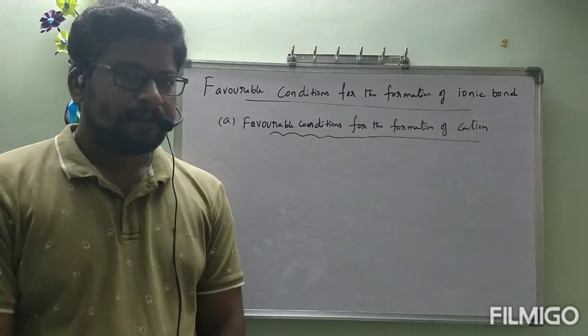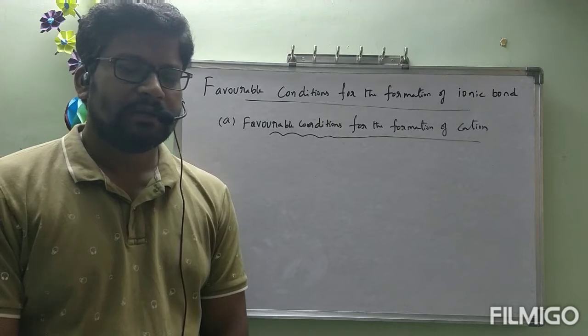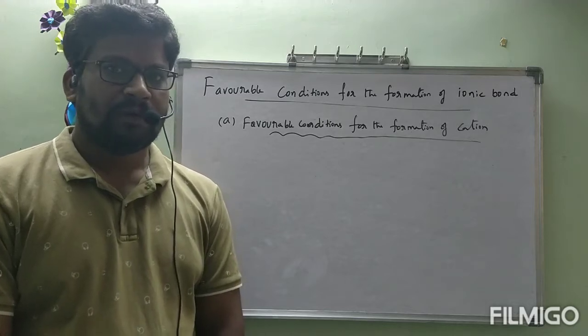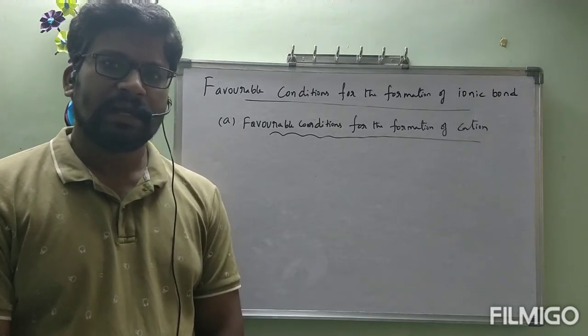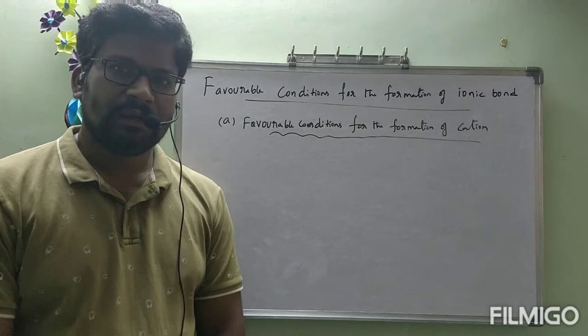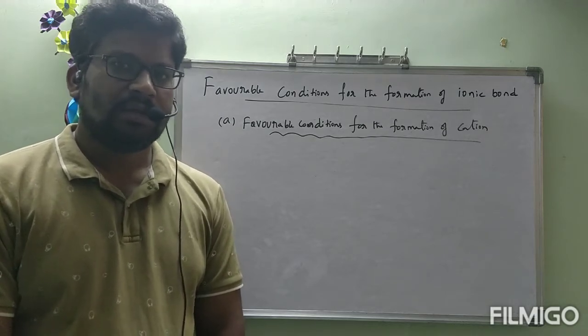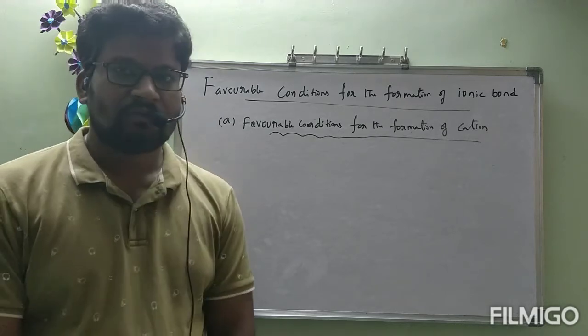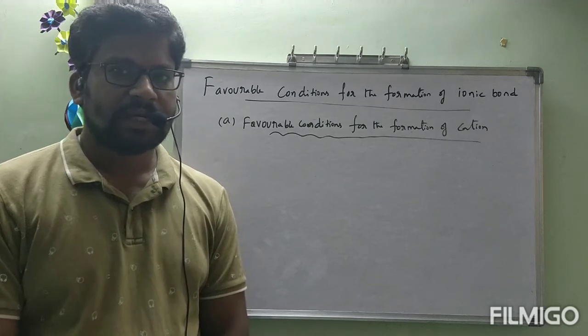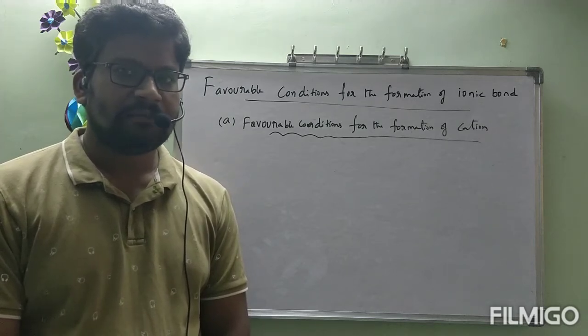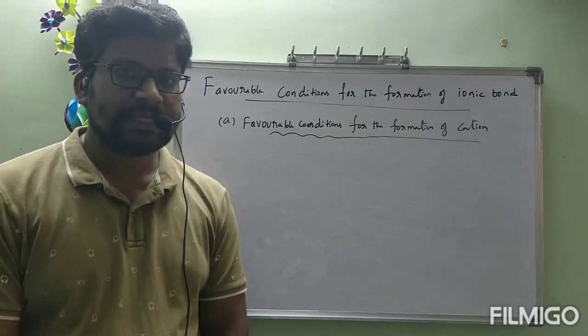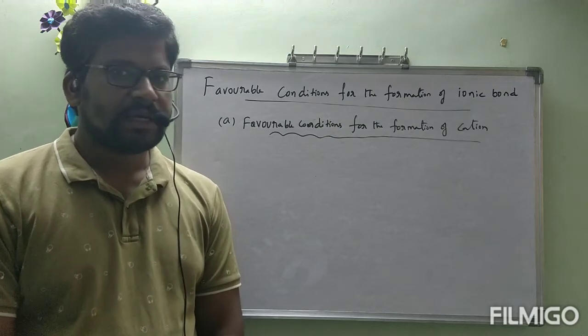When will a neutral atom be converted to a cation? By losing an electron only, correct or not? By losing an electron. So indirectly we are seeing what are the favorable conditions for the neutral atom to lose the electron easily. Those conditions we are going to see.